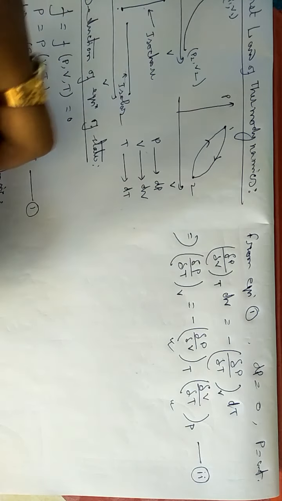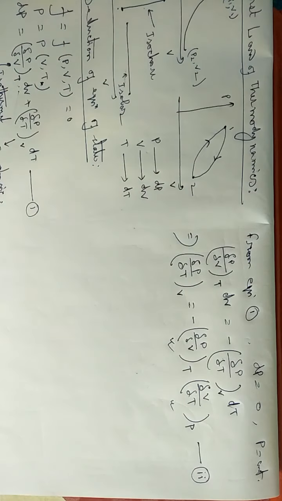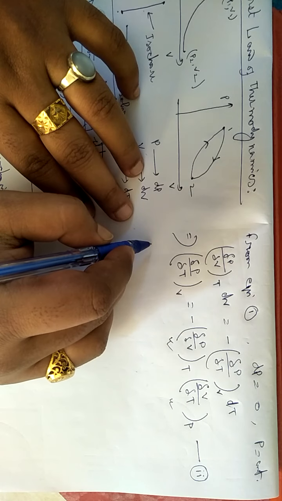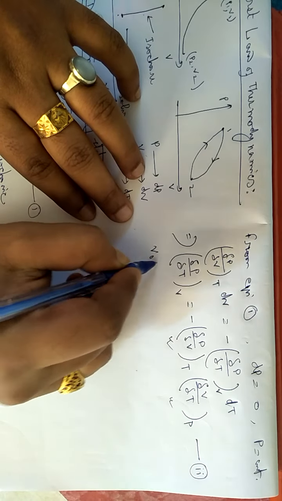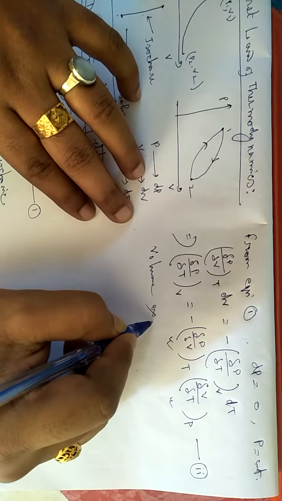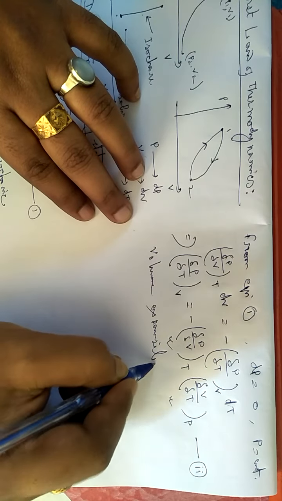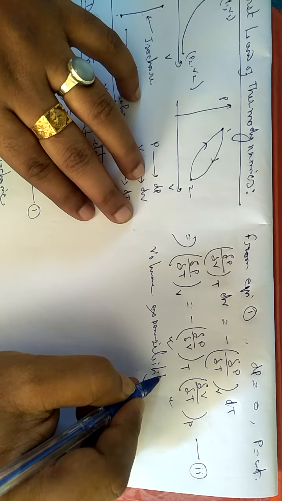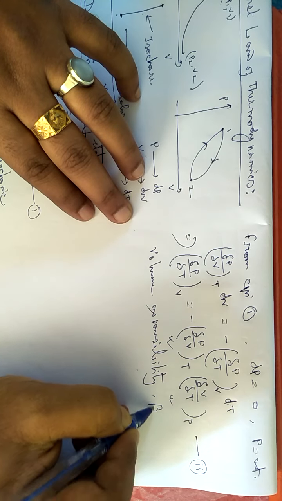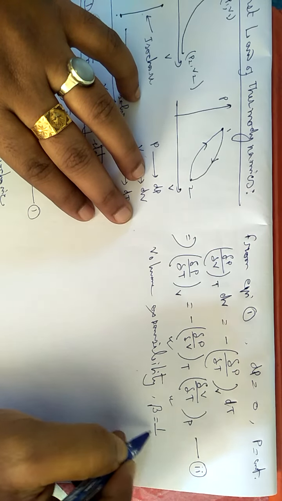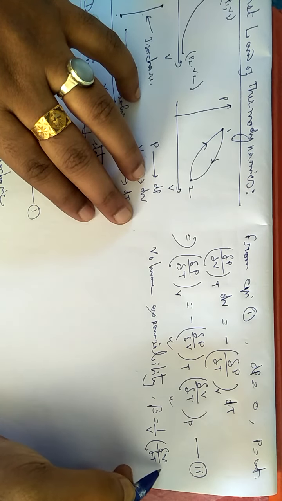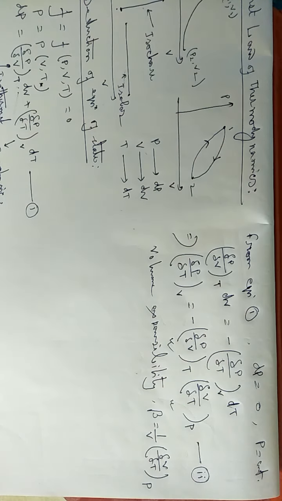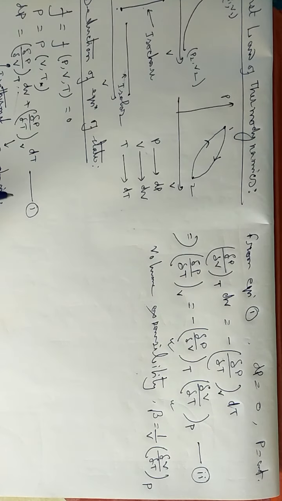Now, to attribute the physical meaning of equation 1, we note that we are introducing two new functions. The first function is called volume expansibility, and it is defined as beta. If it is volume expansibility, beta will be written as 1/V (∂V/∂T) at constant P. Volume expansibility at constant pressure.